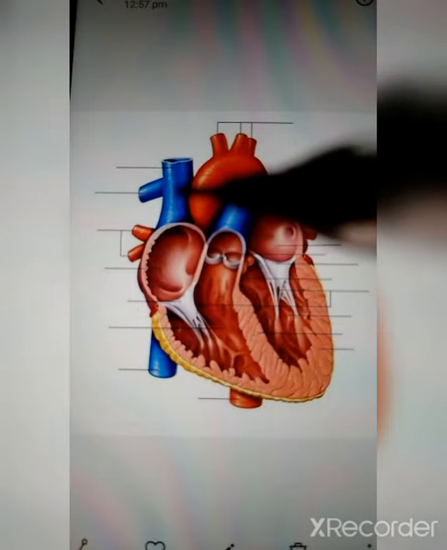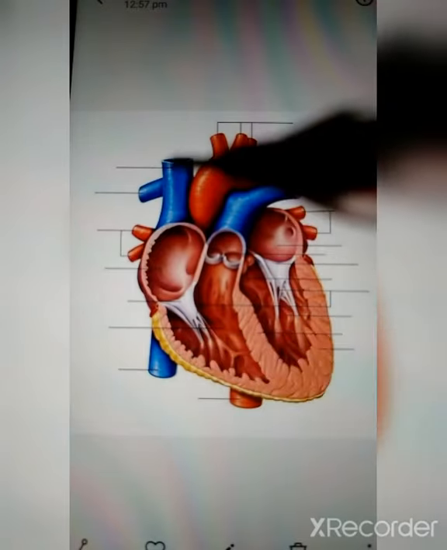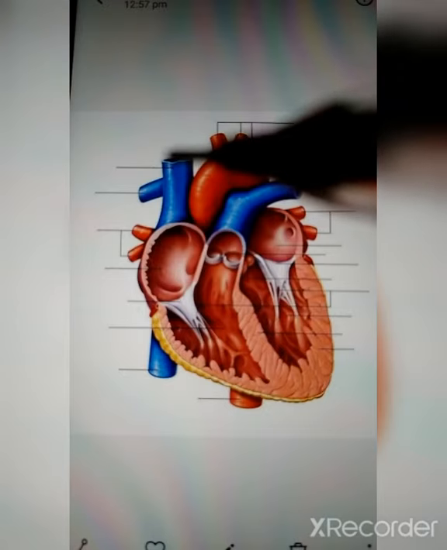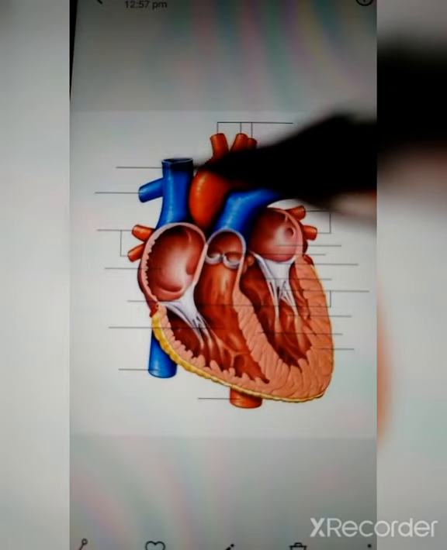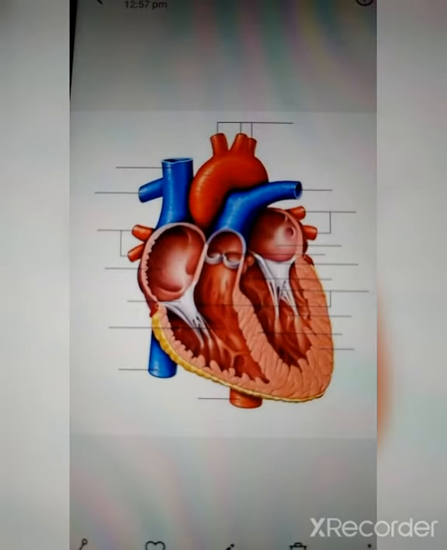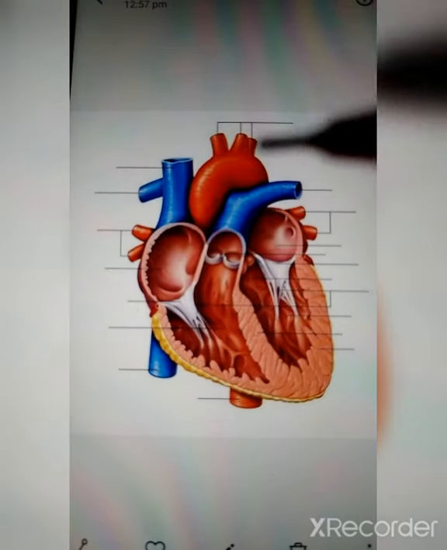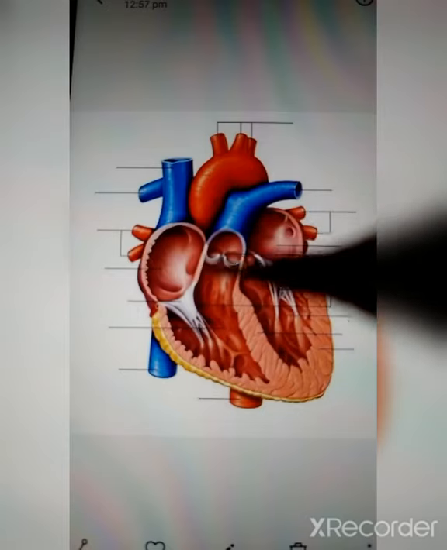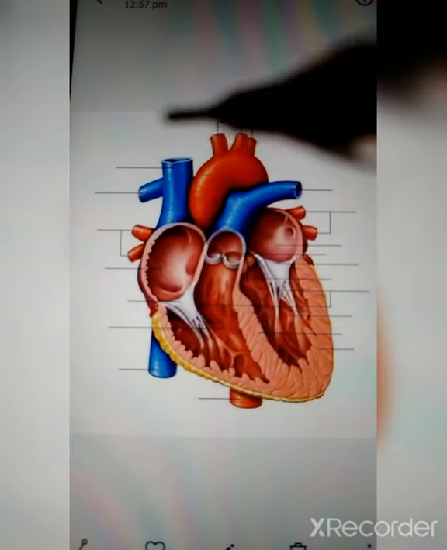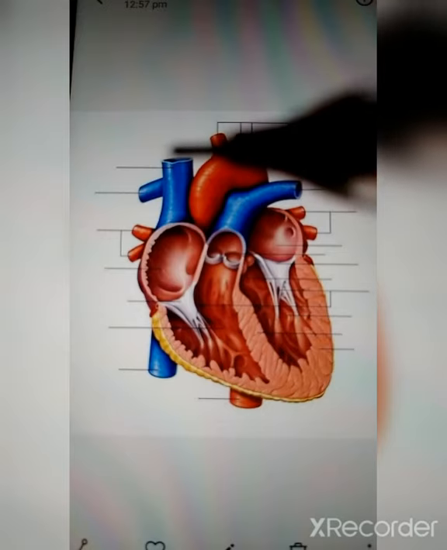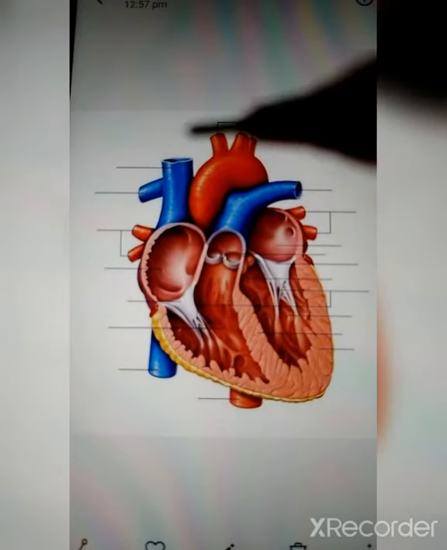Whereas this is the superior vena cava and this is the inferior vena cava. If we tie a rope here on the vena cava, on the vein, the bulge would show here because blood would be coming to the atrium, so the bulge would happen here. In the case of an artery, the bulge would happen towards the heart. In the case of a vein, the bulge would happen far from the heart.